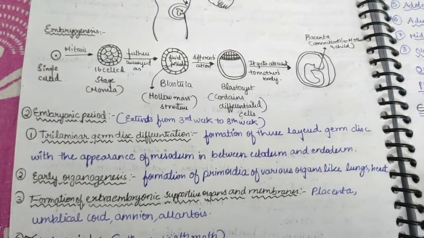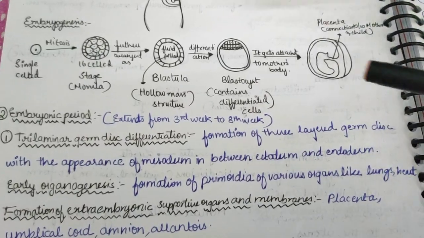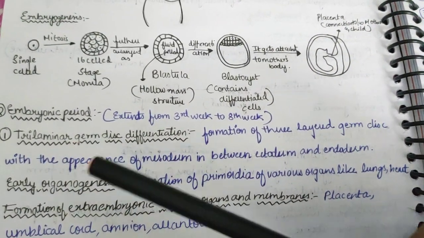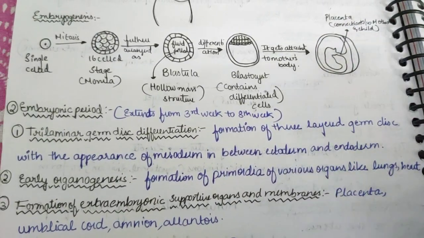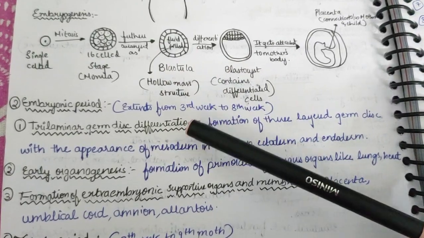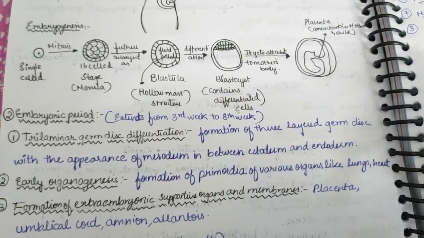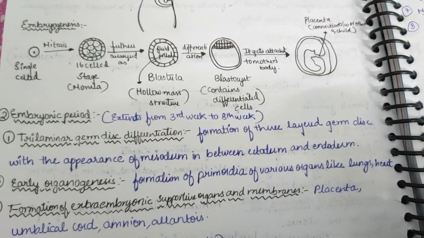Now let us know about the second step of development of human, that is the embryonic period, and it extends from the 3rd week to the 8th week. Here first is trilaminar germ disc differentiation. It is the formation of a 3-layered germ disc with an appearance of mesoderm in between the ectoderm and endoderm.